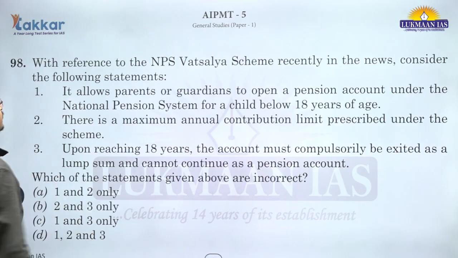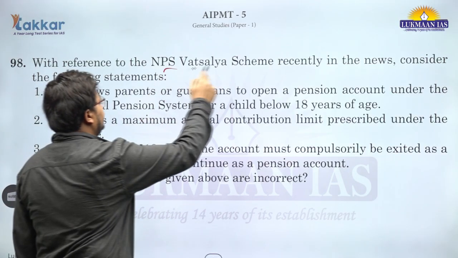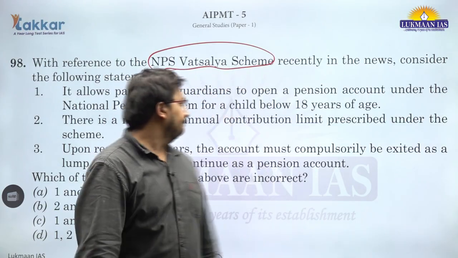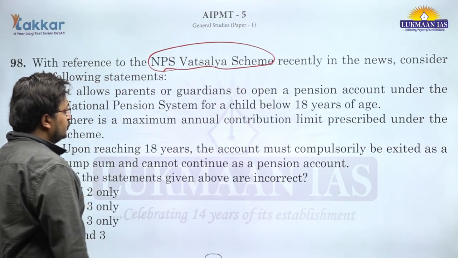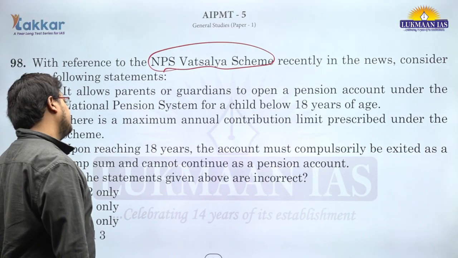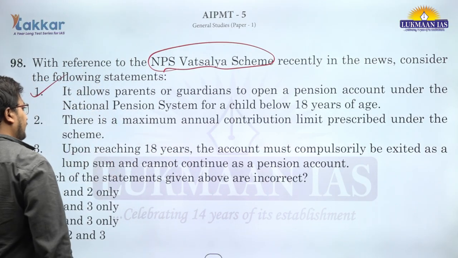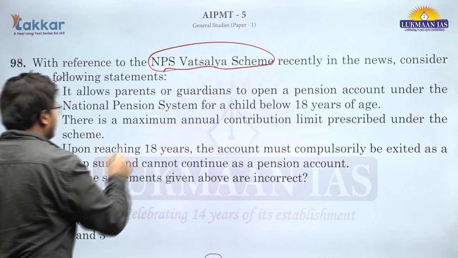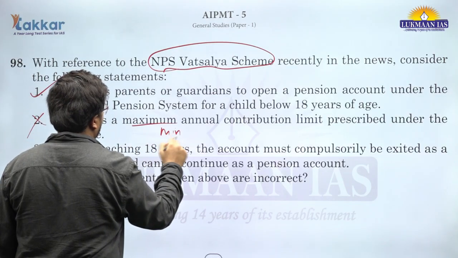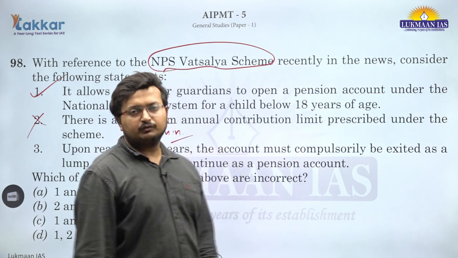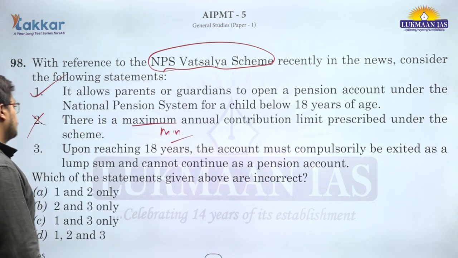Question number 98. NPS Vatsalya scheme. This is basically a pension scheme for the minor. So, it allows parents or guardians to open a pension account under the national pension system. This is correct, for a child below 18 years of age. There is a maximum annual contribution limit. No, there is a minimum limit. Maximum you can put in whatsoever suits you, whatever money you want to put in for the future of your child. There is a minimum contribution limit.